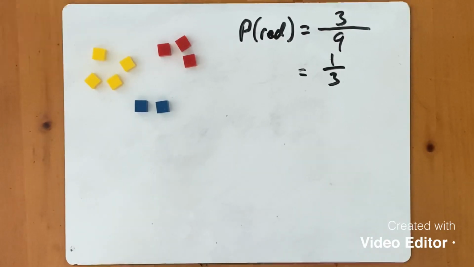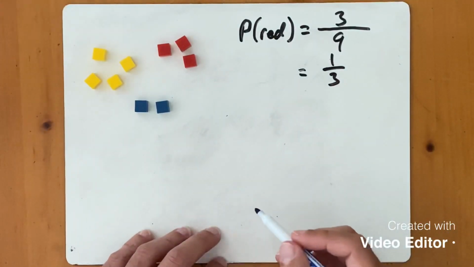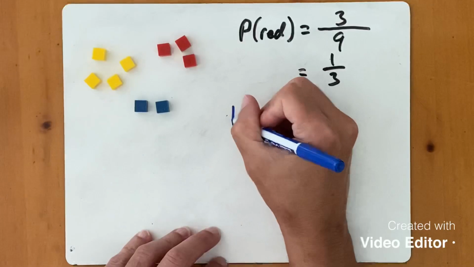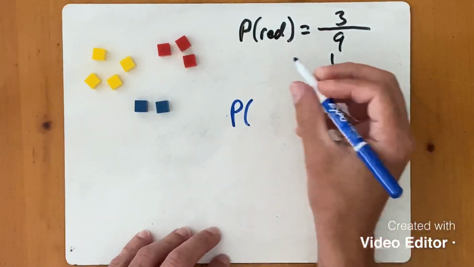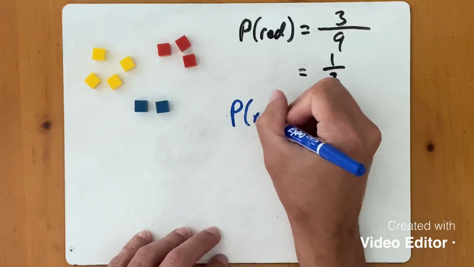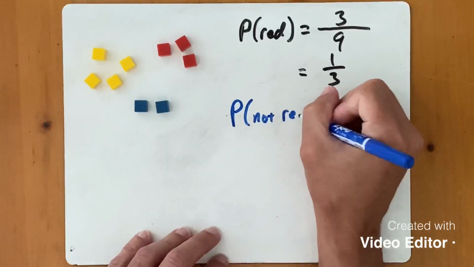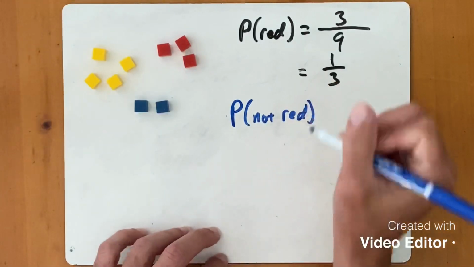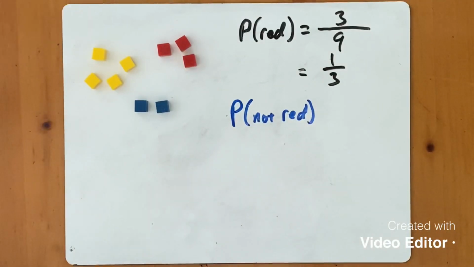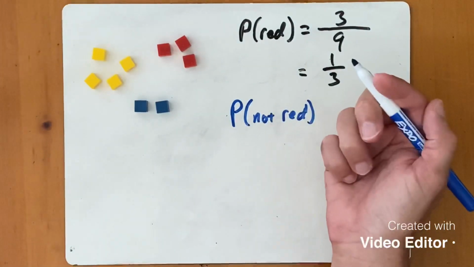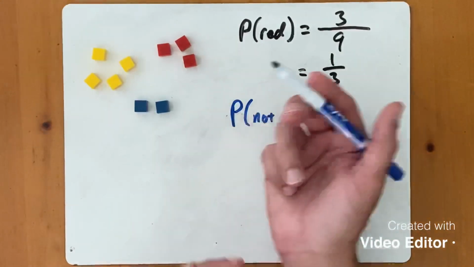Now, I can also do the complement. That should have been in the notes if you didn't already take a look at that. The complement means that I want to pick something that's not going to happen. So let's say I want to find the probability of picking one cube out of there and it not being red. So I want to do not red. Remember, to find the complement, I'm going to take how many ways that can happen and subtract it from the total, which again is 1.